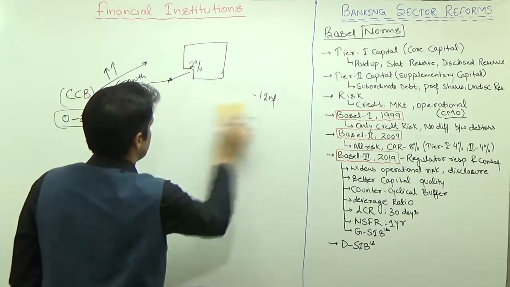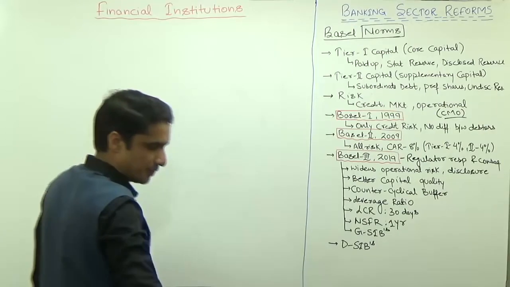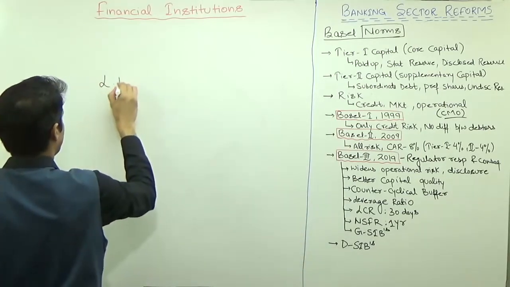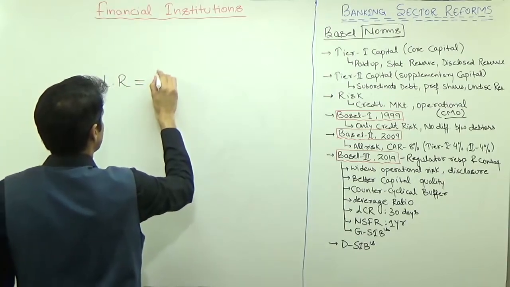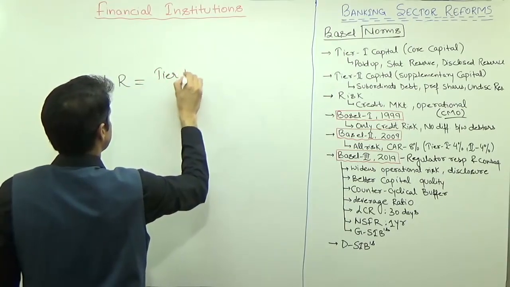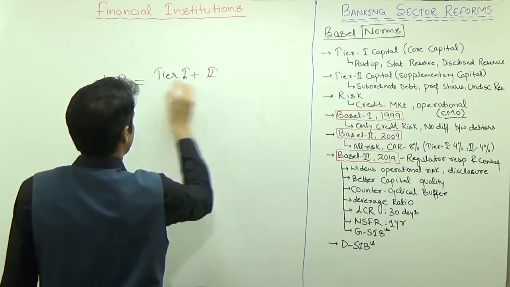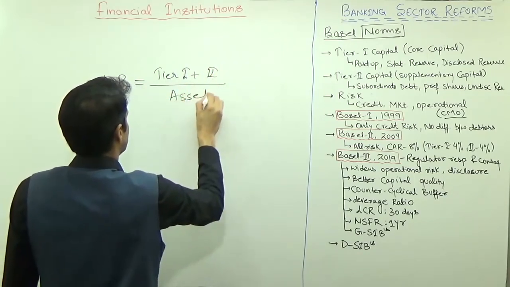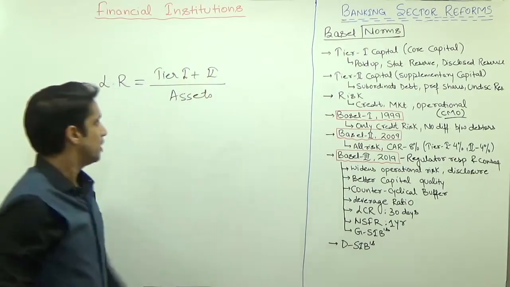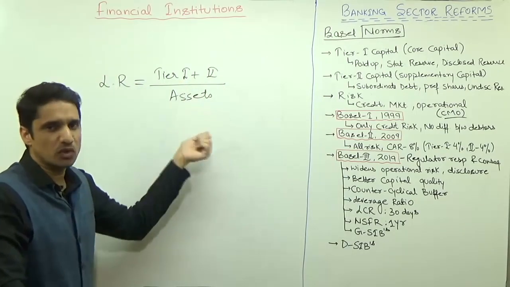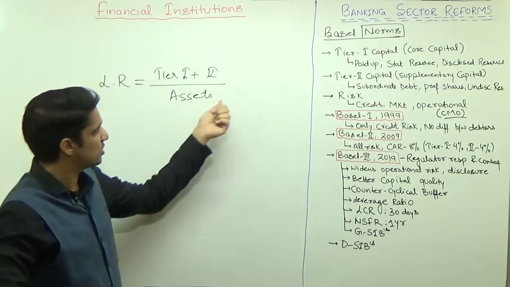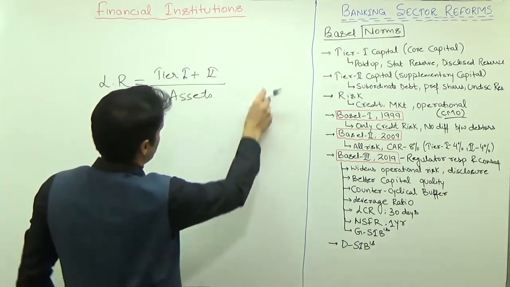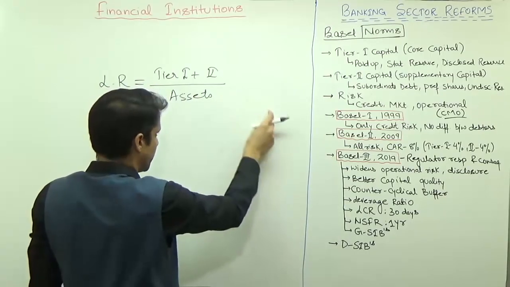Then we have a new concept known as the leverage ratio. We discussed the capital adequacy ratio, which is nothing but tier 1 capital plus tier 2 capital upon risk weighted assets. Risk weighted assets means whatever amount you are lending, multiplied by the risk associated with it, taking the average.